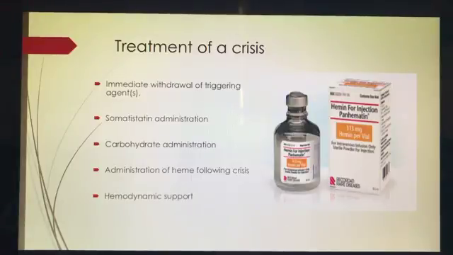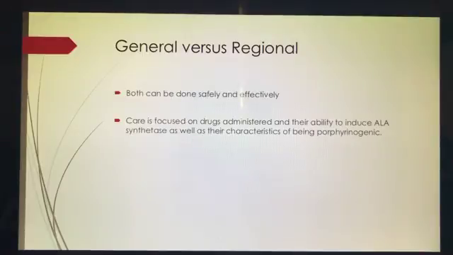Heme arginine is more stable than Hemetin and lacks the potential adverse effects associated with Hemetin, and those are renal failure, coagulopathy, and potentially thrombophlebitis. Being that it's considered more stable and doesn't have the adverse effects attributed to Hemetin, these attributes make it more clinically preferable than Hemetin itself. Also, in terms of determining what anesthetic choice to use, both general and regional anesthetics can be done safely and effectively, as they have for many years with this population.